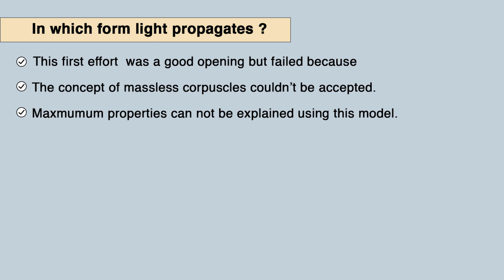But this first effort was actually a very good opening, but it failed. Why? Because the concept of a massless corpuscle cannot be accepted, because if it is a particle, it will have mass and momentum, and if you are saying that light is a particle and it is massless, then this concept cannot be accepted. As well as that, Newton tried to explain the properties, but he was only able to explain reflection, refraction, the basic phenomena concerned with light. Interference, diffraction and other high level properties of light cannot be explained on the basis of this theory given by Newton.